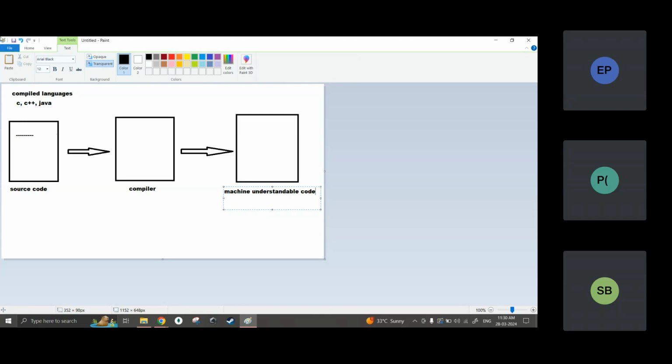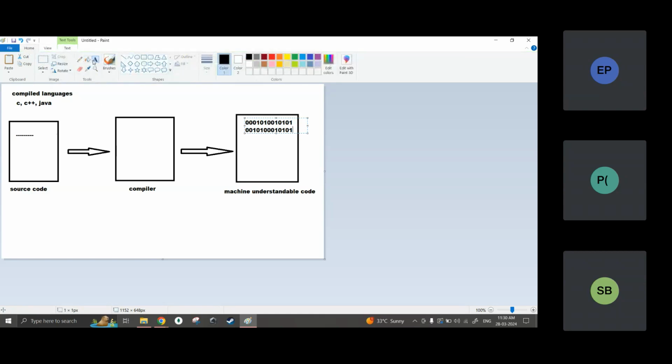In the machine understandable code, only zeros and ones will be there, like this. So this is the concept of compiled languages. Now there is another type of language, which is interpreted languages.